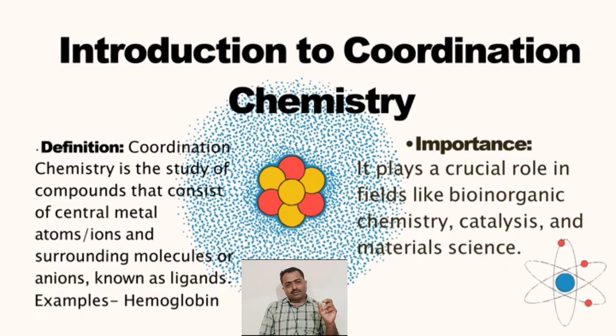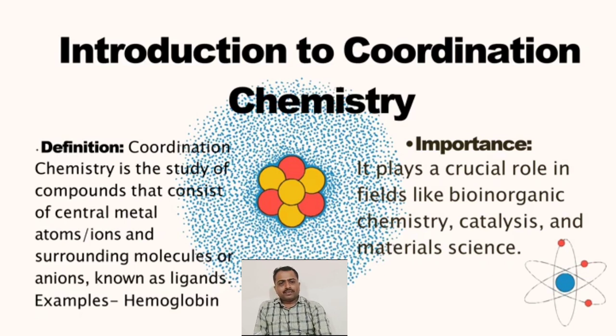What is the importance? Generally, coordination complexes are used in the field of organic synthesis and in the medical field, for the synthesis of various organic and pharmaceutical compounds, or sometimes as bioinorganic catalysts for synthesis. The examples of coordination complexes are well known.